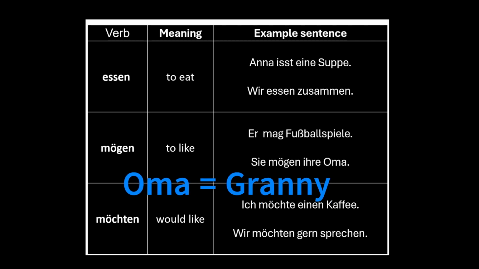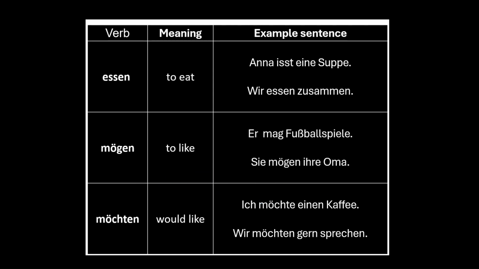Sie mögen ihre Oma. They like their grandmother. Sie here means they. And how do you know it? Because of the conjugation of the verb mögen. Next we have möchten. Möchten means would like. Ich möchte einen Kaffee. I would like a coffee. Trinken is many a times understood. Wir möchten gern sprechen. We would gladly like to speak.